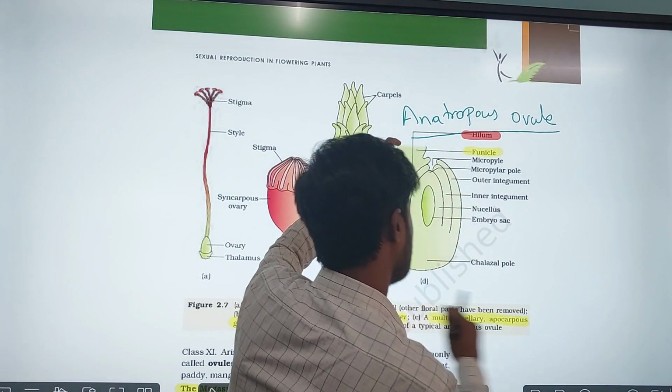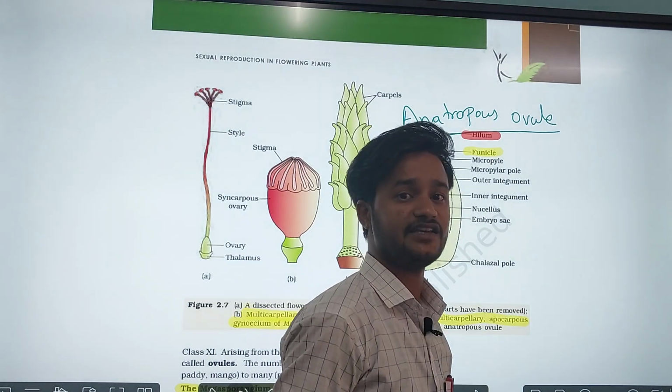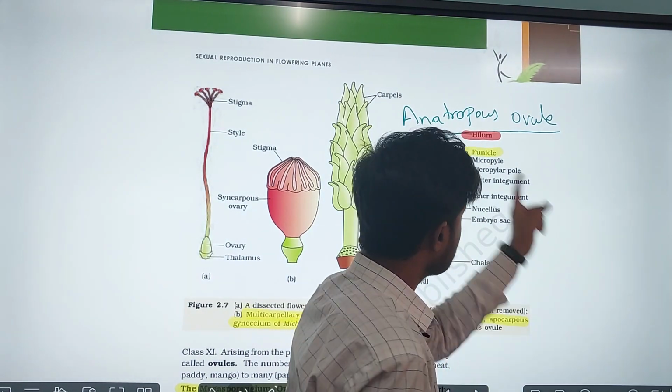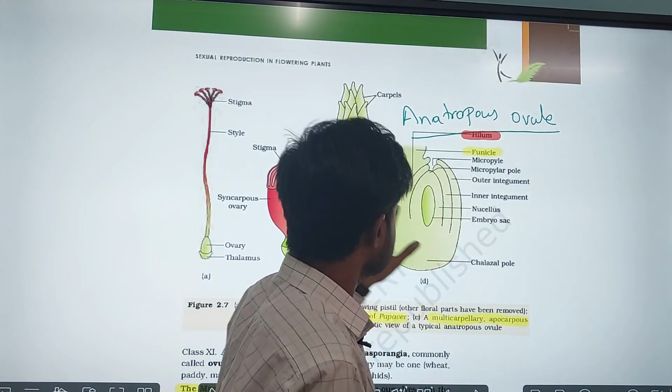Okay, the junction between the funicle and the ovule body, that junction is referred to as the hilum, right? So what is the stalk of the ovule? That is the funicle. The ovule is attached to